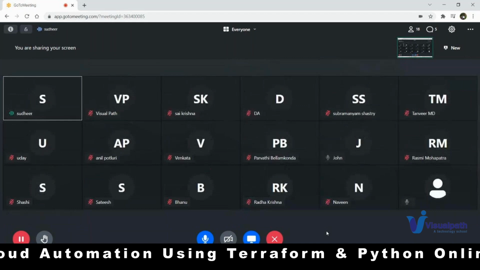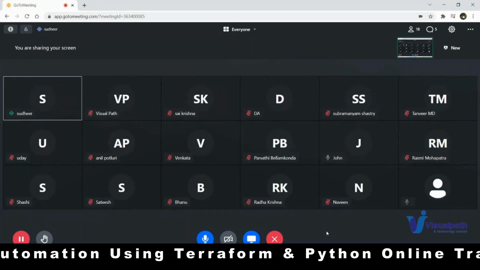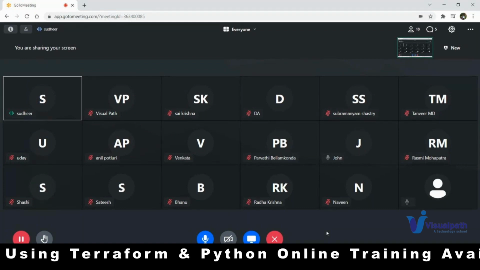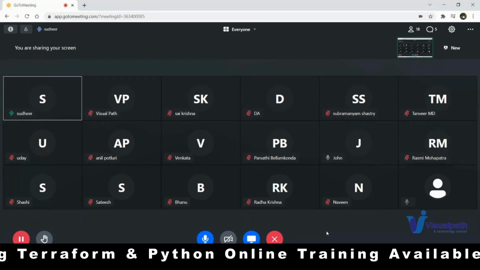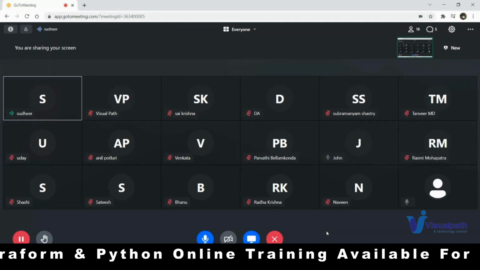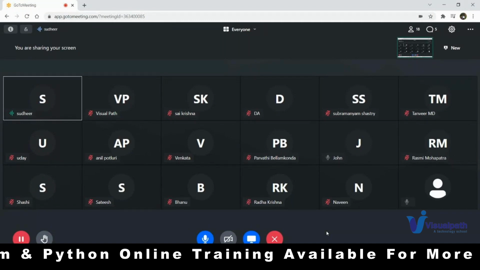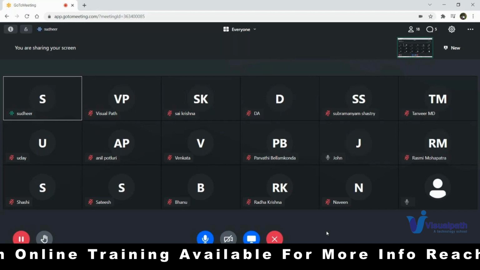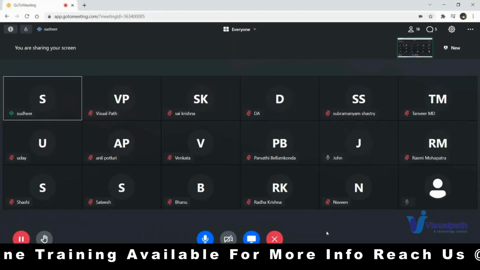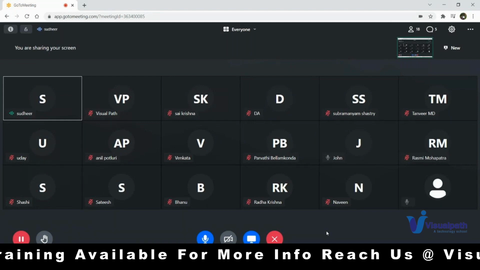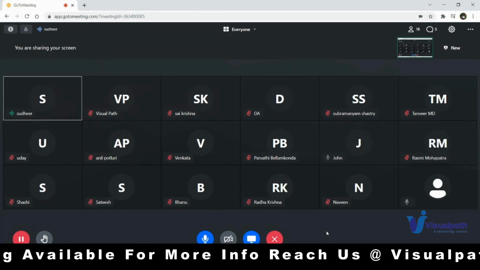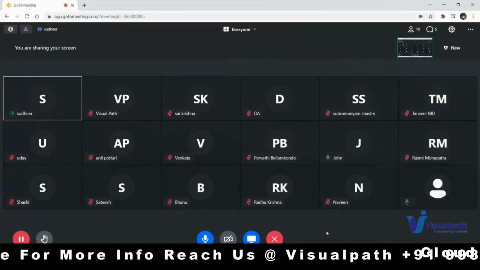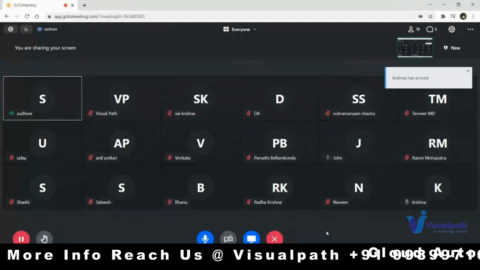Why have we chosen these two providers? Because Azure and AWS are the current running market leaders among cloud providers, which you might have already heard. I don't have to give much justification for it. You might already know how AWS and Azure are being used in organizations for different projects. That's the reason we are using the more popular cloud providers as target providers for Terraform.